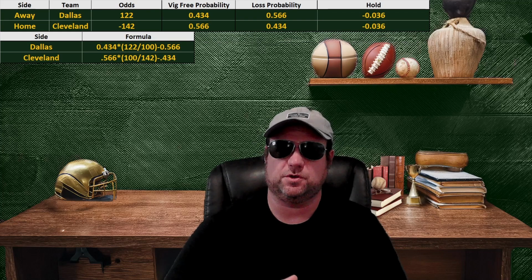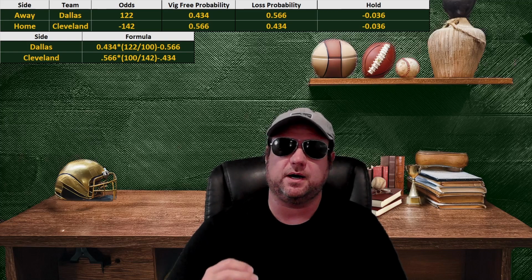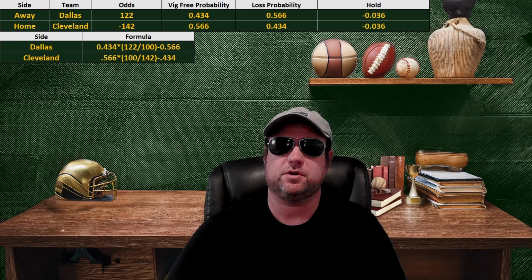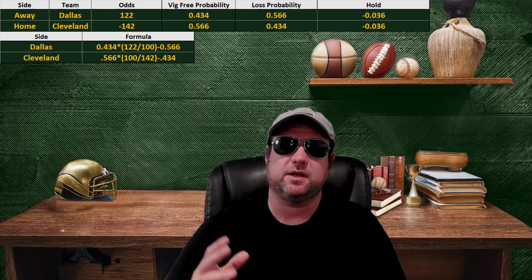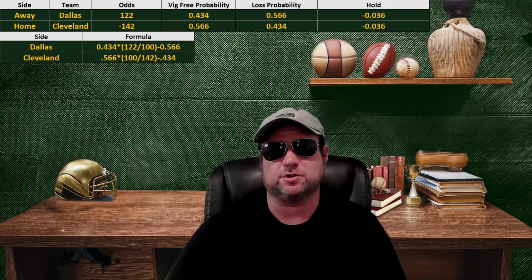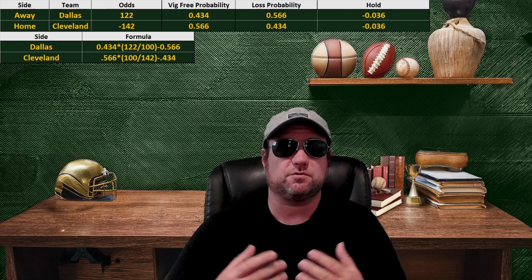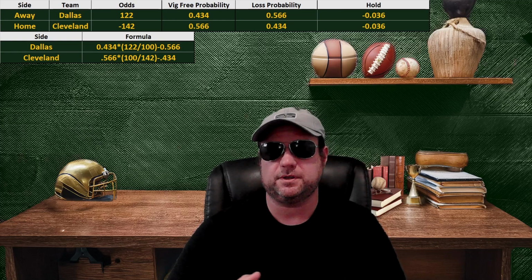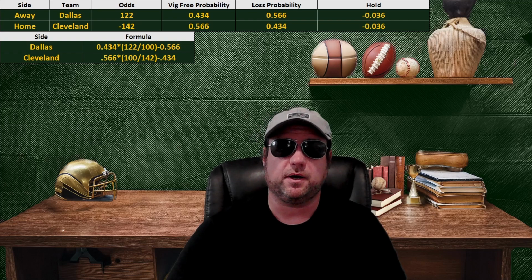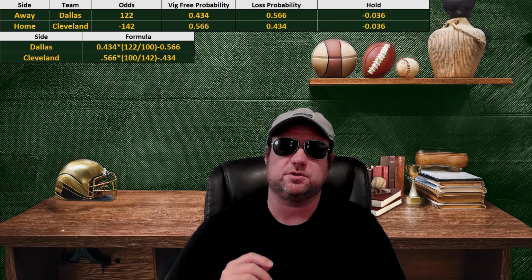And we do this by using the hold formula. So this would be the vig-free probability of winning, the actual probability of winning, multiplied by the odds offered, divided by 100, minus the probability of losing. So for Dallas, it's 43.4% times 122 divided by 100, minus 56.6%, and that gives us a hold of minus 3.6%. So that means that we're expected to lose $3.60 for every $100 we bet. Normally, it's a negative expected value thing, but things can happen that can change that formula very quickly.